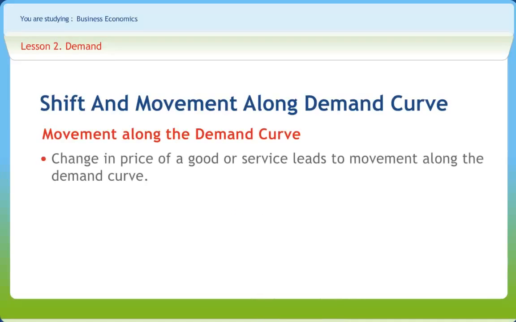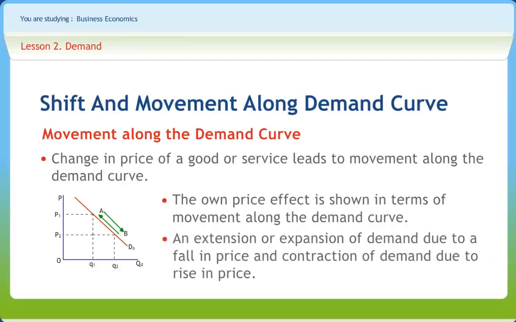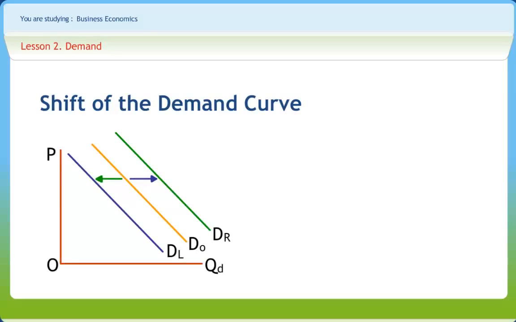The change in price of a good or service leads to movement along the demand curve. As we move from higher prices to lower prices, we move down the demand curve and vice versa. There is an extension or expansion of demand due to fall in price and contraction of demand due to rise in price. The same is shown in this figure, where A shows contraction of demand while B shows expansion of demand. The figure discusses shift of demand curve.